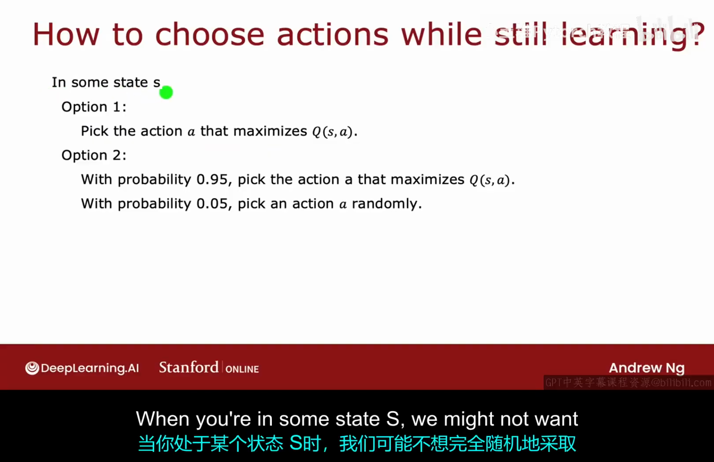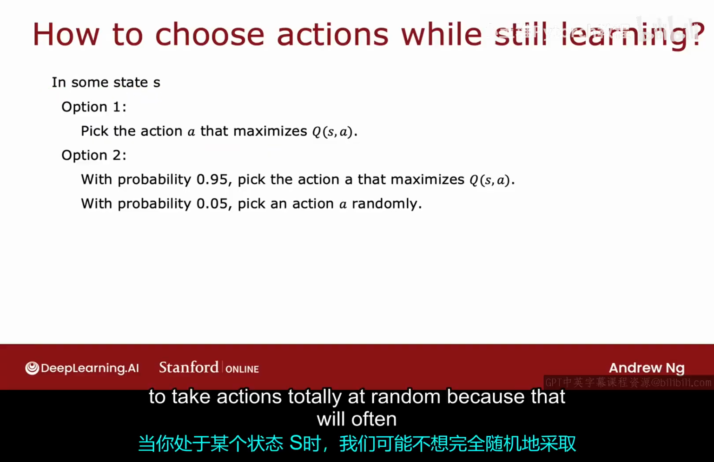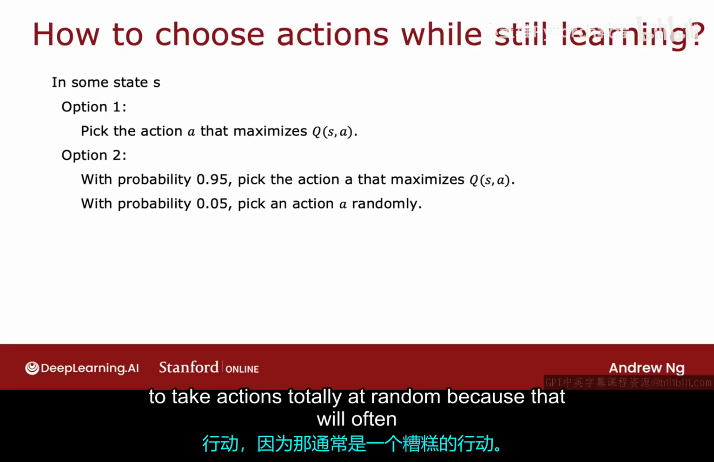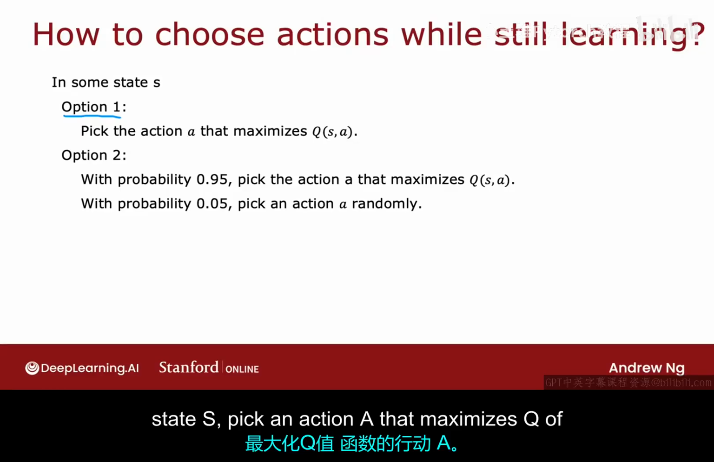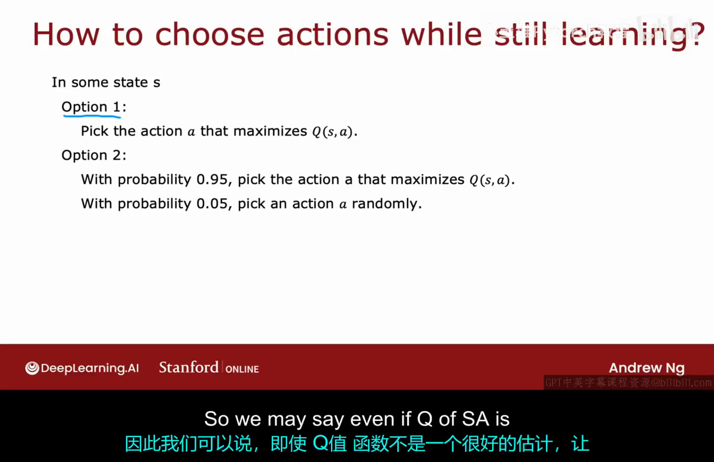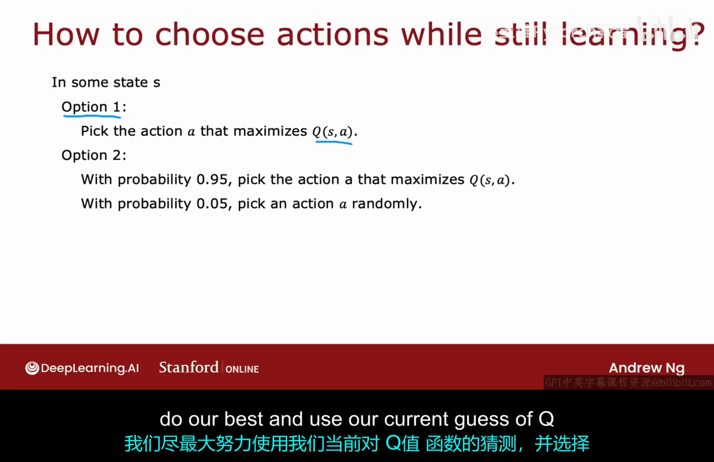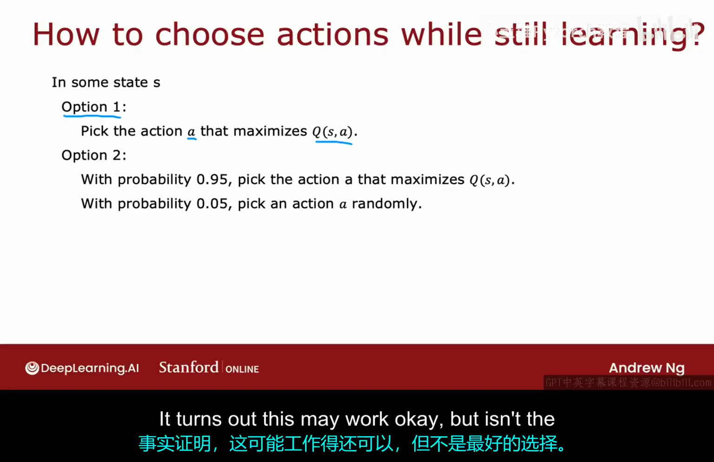When you're in some state S, we might not want to take actions totally at random because that will often be a bad action. So one natural option would be to pick, whenever we're in state S, an action A that maximizes Q of SA. So we may say, even if Q of SA is not a great estimate of the Q function, let's just do our best and use our current guess of Q of SA and pick the action A that maximizes it. It turns out this may work okay, but isn't the best option.